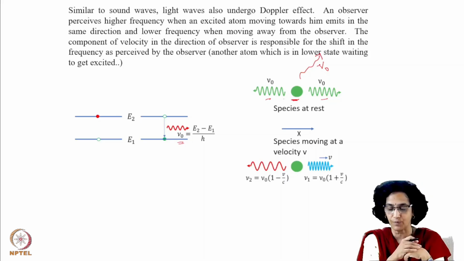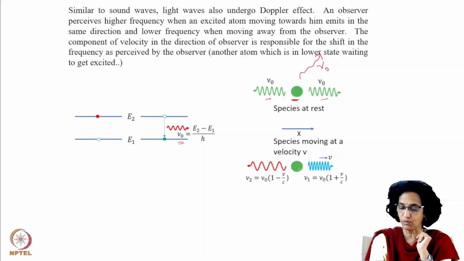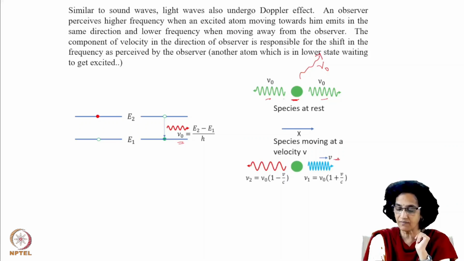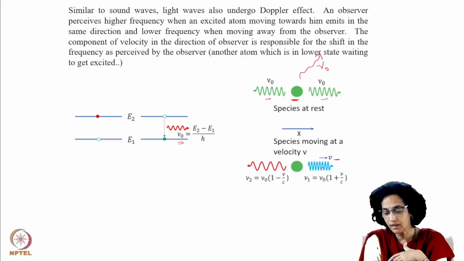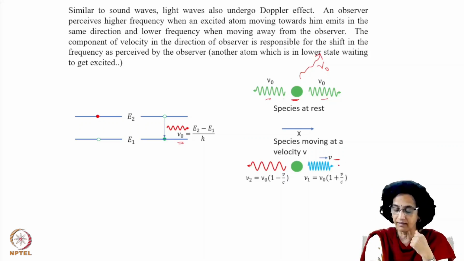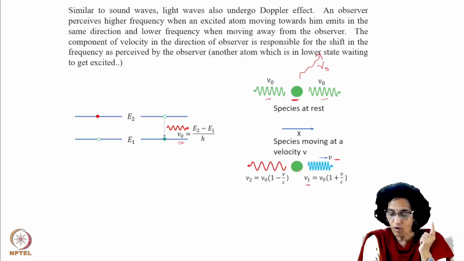On the other hand, suppose this molecule is now moving with a velocity v in the positive x direction, and it also emits a photon in the positive x direction. Then the frequency of the emitted photon, as perceived by another molecule here, will not be nu zero, but it will be shifted. And how will it be shifted?